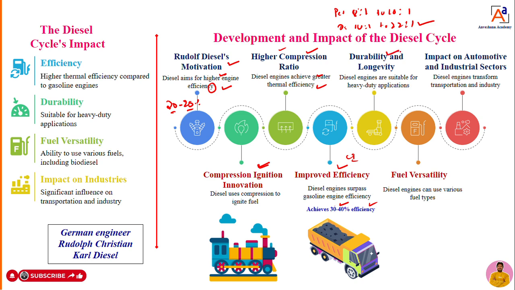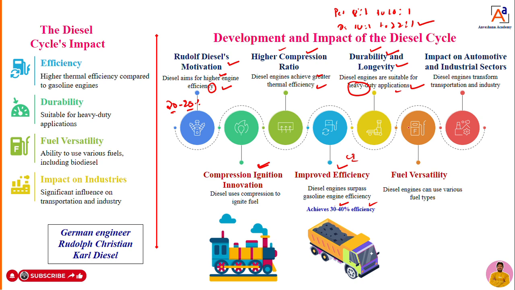Then, whatever engine he developed, he came to know that it gives 30 to 40% efficiency. He also did a lot of work and came to know that the compression ignition engine gives more durability and longevity, and can be used for heavy duty applications. He tried that engine for a heavy duty application and he succeeded. Also, when he developed that engine, there was one drawback.